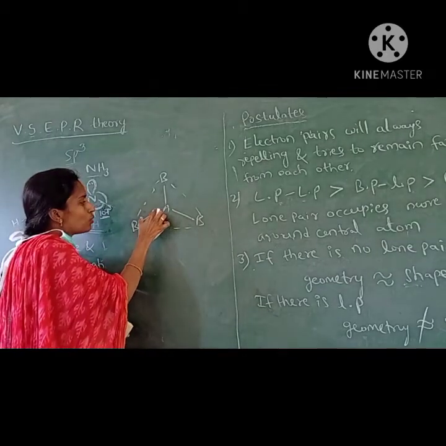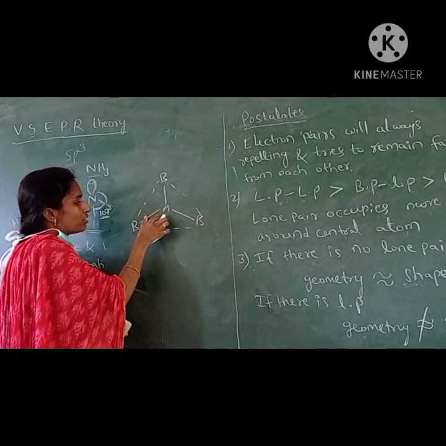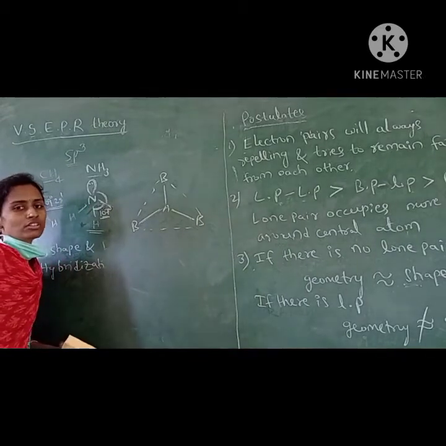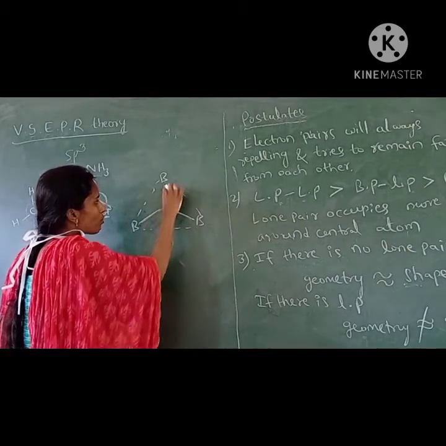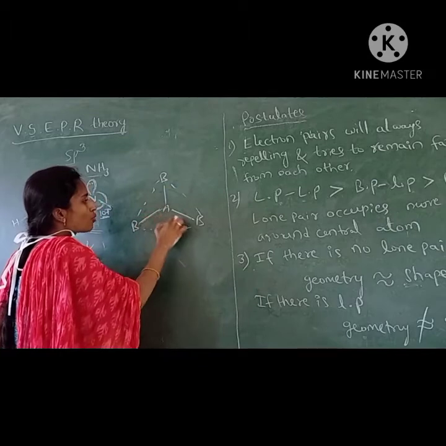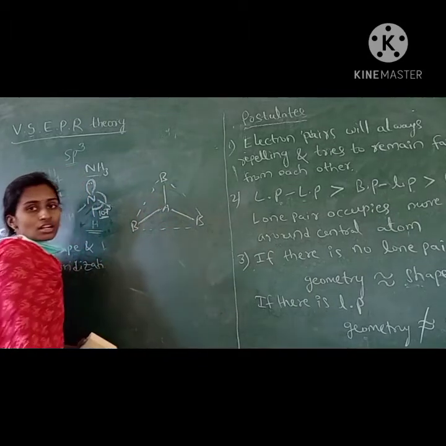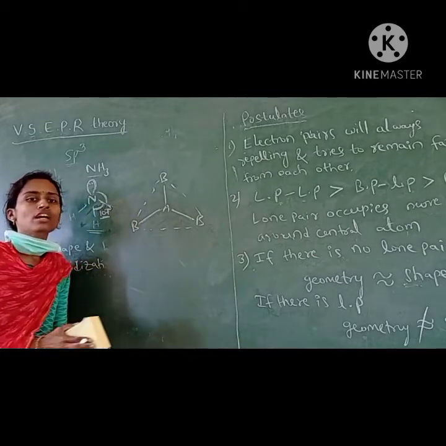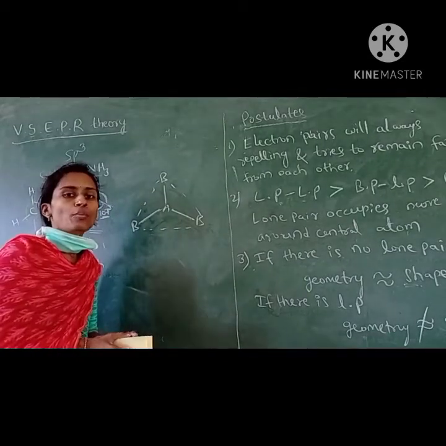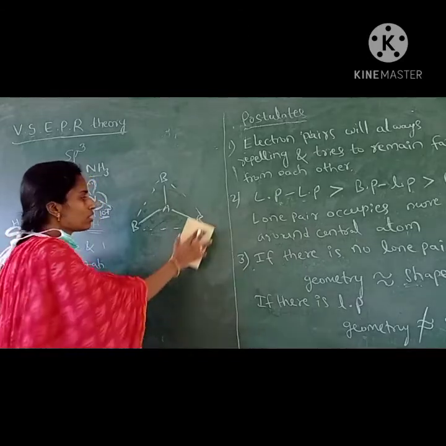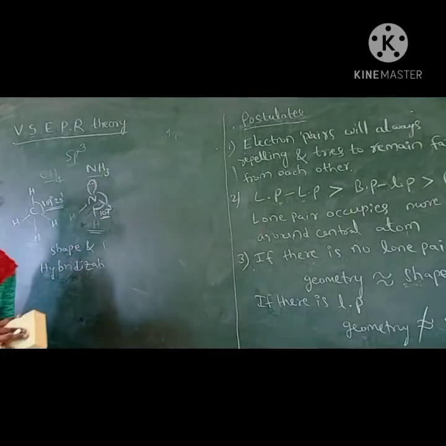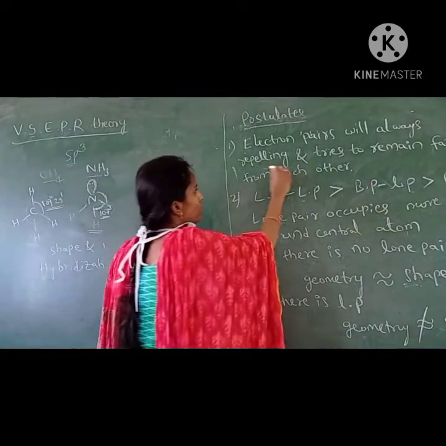The possible geometry for three bond pairs is trigonal planar. To reduce the repulsions, they stay as far from each other as possible. So that is the first one.